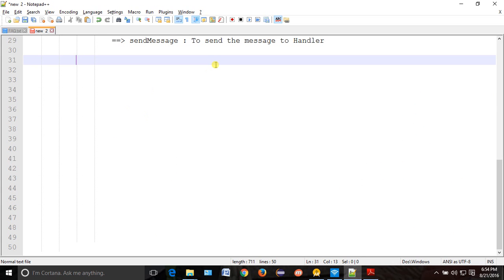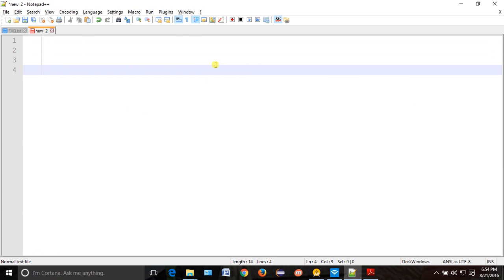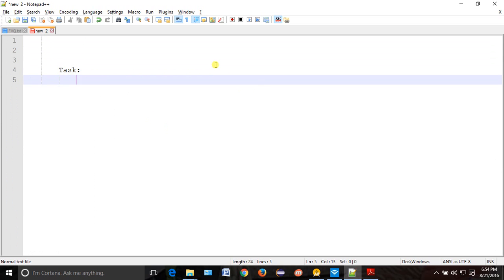So let's try to do this task. What is the task? It is the same task which we did earlier in AsyncTask.